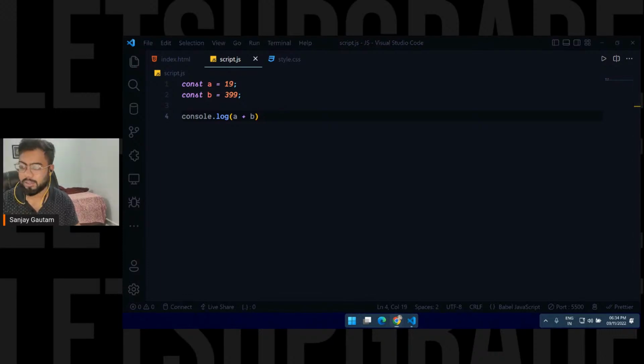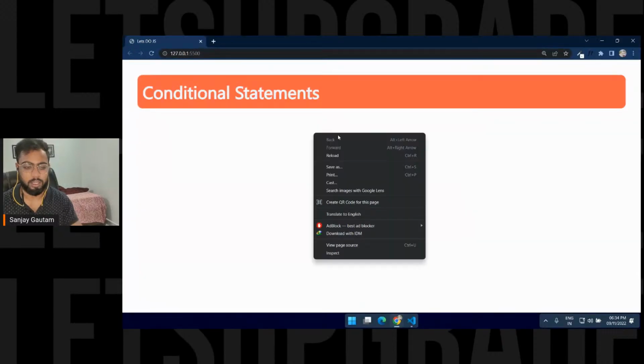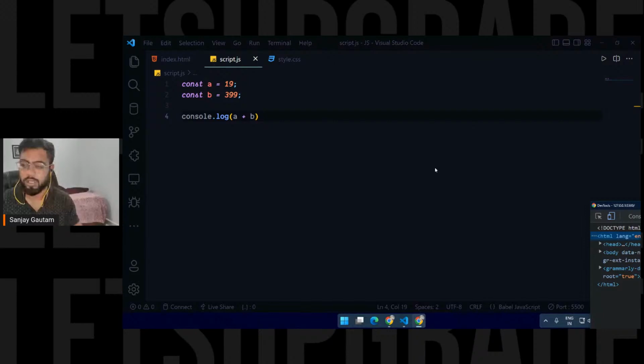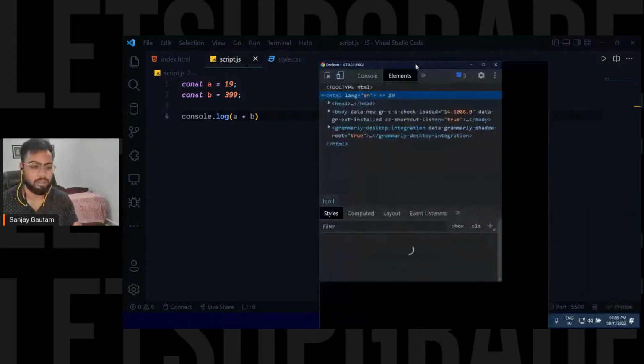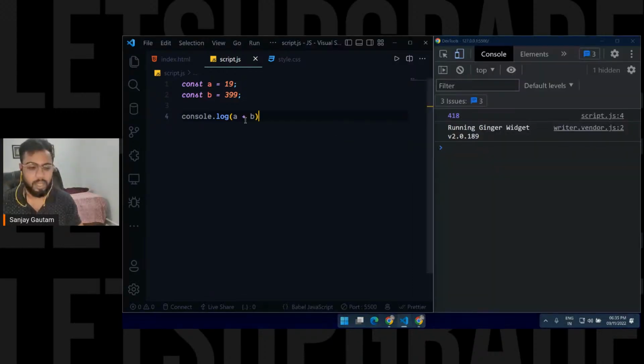Let me open the inspect because today we are also using the console. From tomorrow we are going to work with our document and update the UI. So see, I'm getting the sum. I can also do multiplication, addition, whatever operation you want.